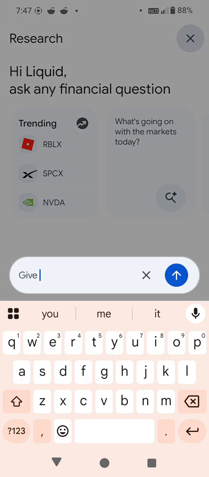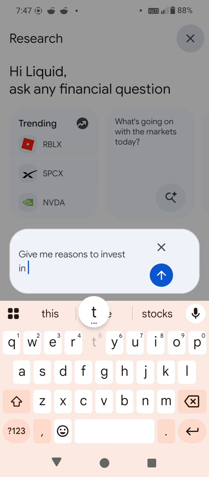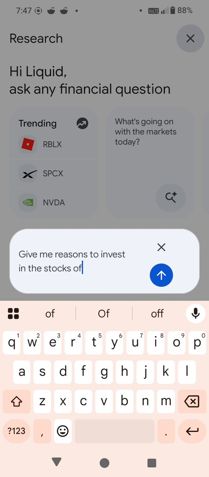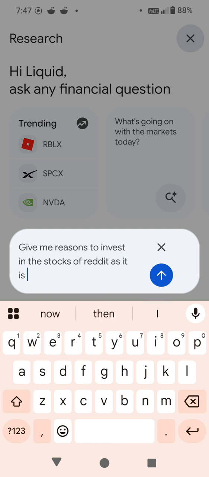Give me reasons to invest in the stocks of Reddit, as it is a profitable decision or not.